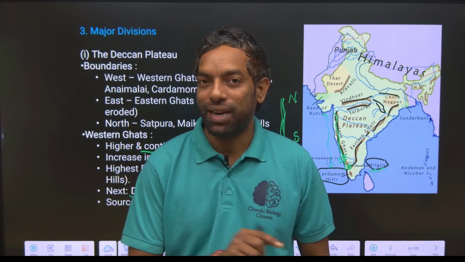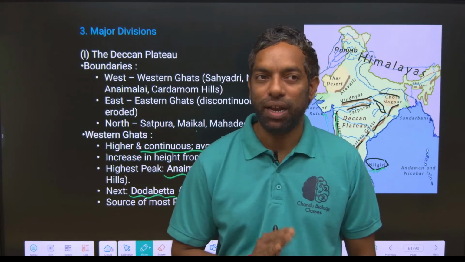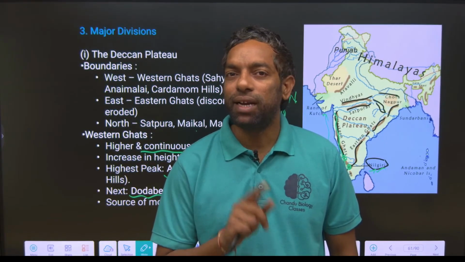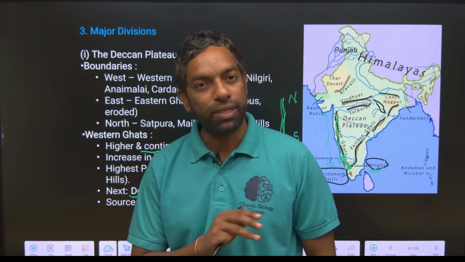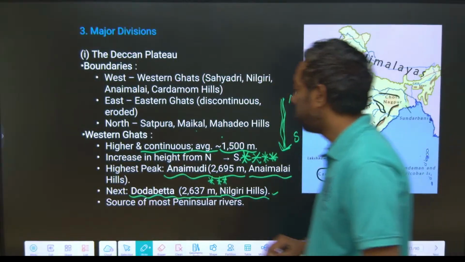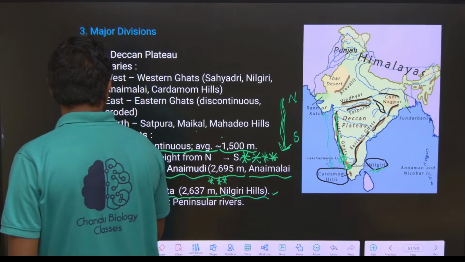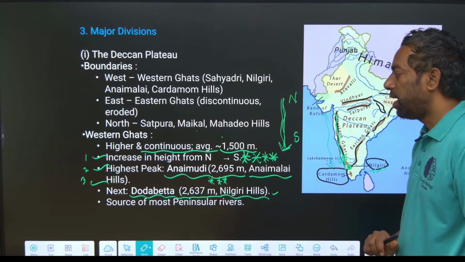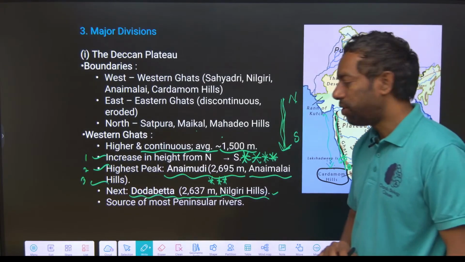Anamudi is the highest peak in the Western Ghats of South India, going from north to south. The Western Ghats start in Goa and end in Kerala and Tamil Nadu. Anamudi is the highest peak. The next highest peak is Doddabetta. Unlike the Himalayas, the ranges and peaks are different. Western Ghats peaks are different. Guys, you have to remember these are the most important points for the exam. Three points: height increases from north to south, the highest peak is Anamudi in the Western Ghats, and the second highest is Doddabetta.